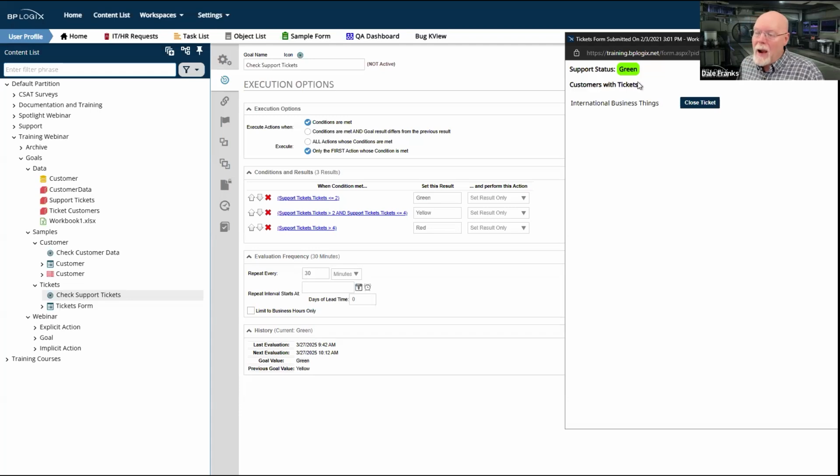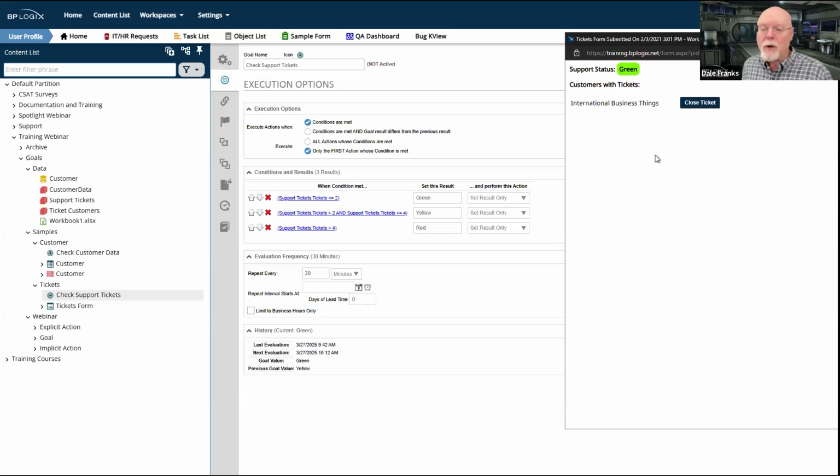Well, I might have a whole bunch of tickets and a whole bunch of people working on tickets, and I have new tickets coming in and old tickets going out. So this is not going to work well, because of how rapidly the ticket status evolves. I'm solving old tickets. I have new tickets coming in from customers. I have some of those I'm going to solve. Some of those I'm going to have to set aside. Support tickets are a great example of something that can be very dynamic. And it sounds good to say, well, here's what I'd like. I'd like to set my support status based on the number of tickets.